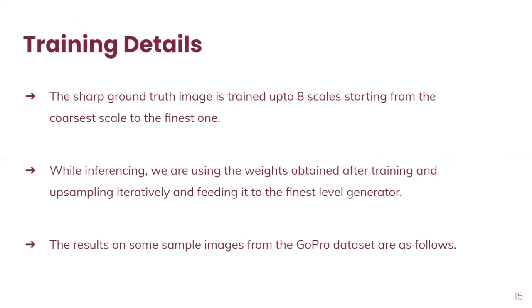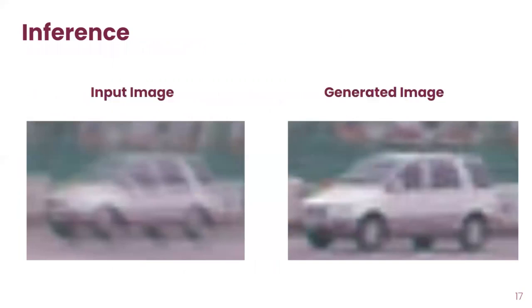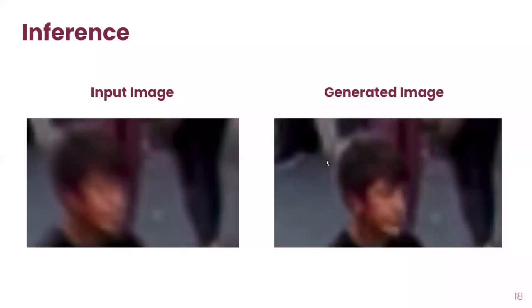Some of the sample results on the GoPro dataset are as follows. In this, we train on the image on the left, and the input image which is given to the model is the one given in the middle. And as we can see, the output generated on the right has deblurred the input image to a very great extent. Here, the image of the car is deblurred to a far greater extent as shown in the figure. Now here too, the face of the person is deblurred to a considerable extent.